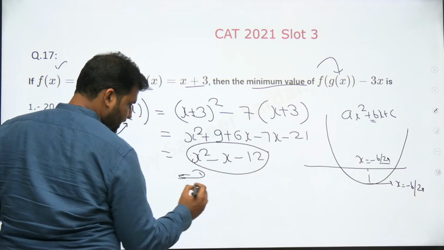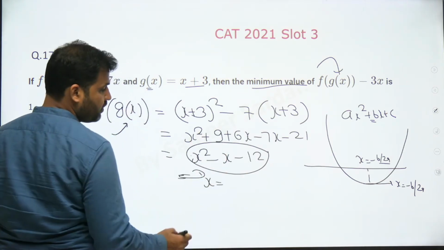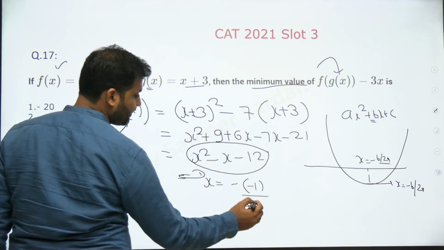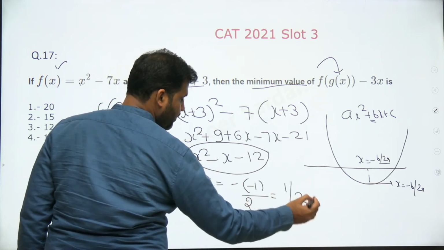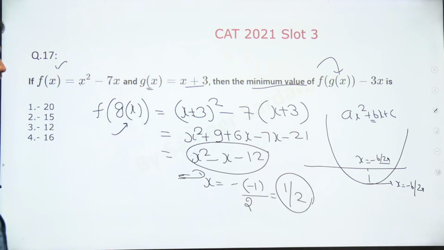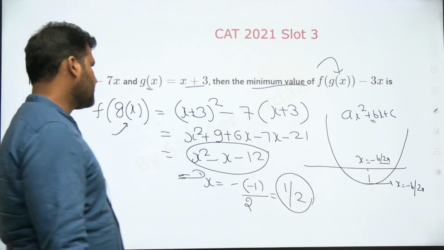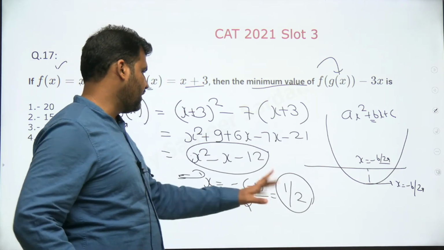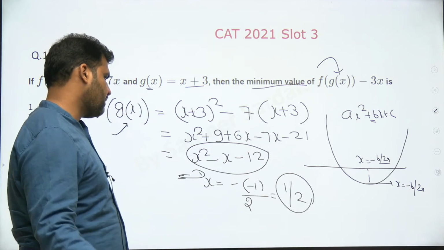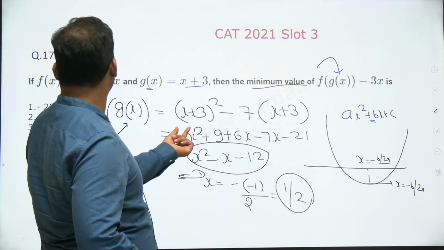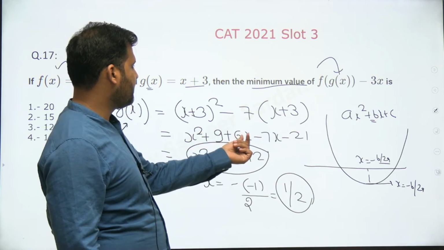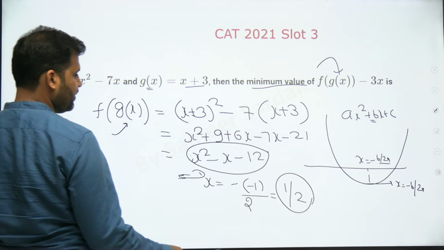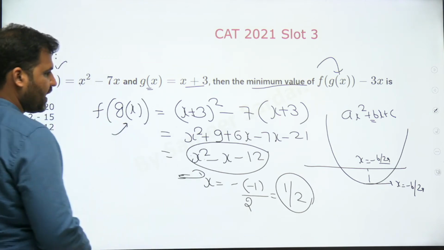Now the minima of this expression will exist at x equal to minus b, b is minus 1, upon 2 times a, a is 1. So the minima will exist at 1 upon 2, right? That's perfectly fine. Now to find the minimum value, you simply need to put x as 1 by 2 here.